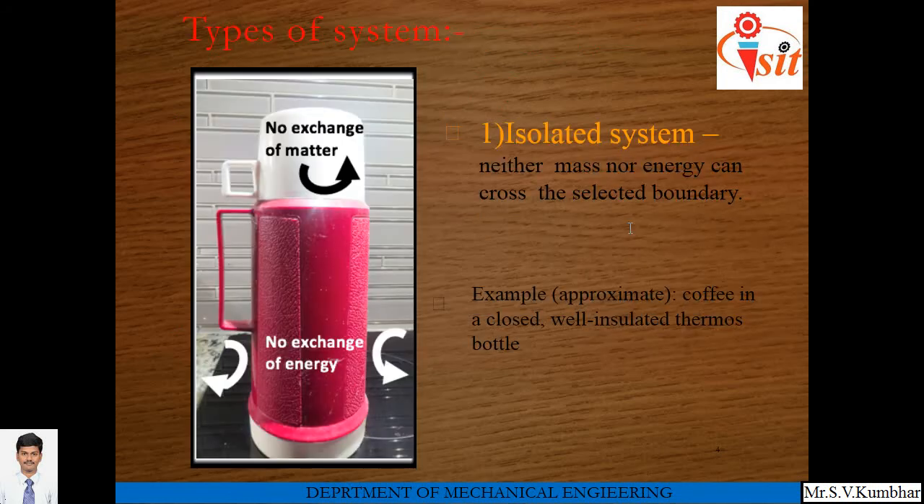Types of system. The first one is the isolated system. In an isolated system, neither mass nor energy can cross the boundary of the system. One example is shown here: a thermos flask. In a thermos flask, hot water or hot fluid is stored. What is the purpose of a thermos flask? To maintain the temperature of that fluid for a longer time. So here there is no exchange of energy from system to surrounding or from surrounding to system. The best example is coffee in a closed, well insulated thermos flask.